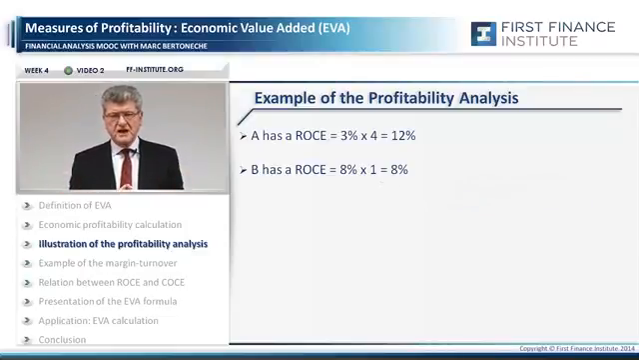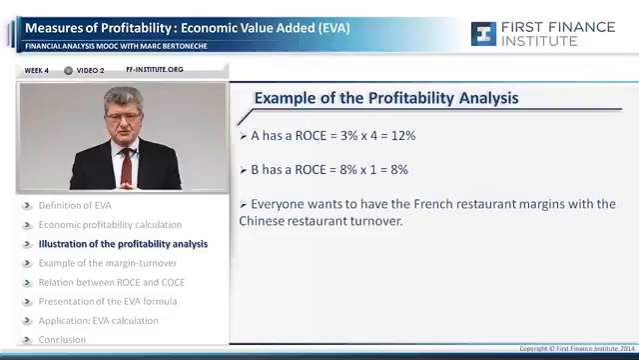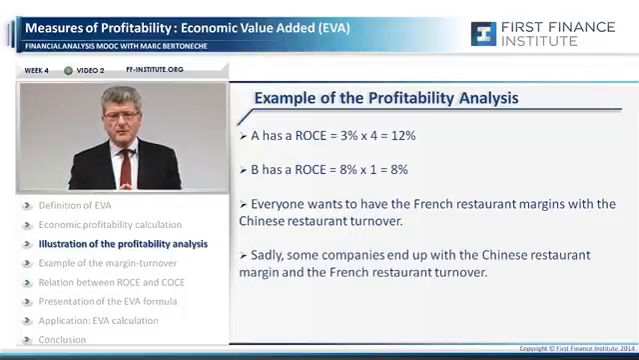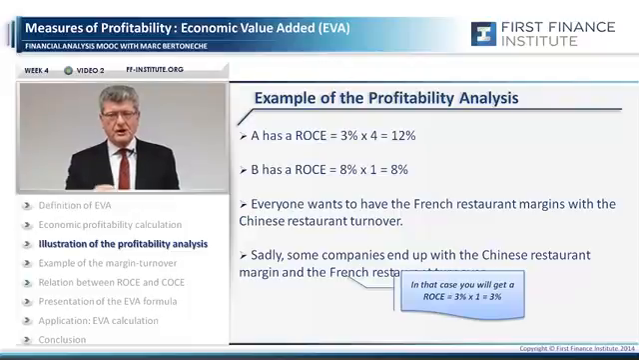Of course, everybody dreams of the French restaurant margins with a Chinese restaurant turnover. In my example, you'll get a return on capital employed equal to 8% multiplied by 4, 32%. Wow. But be careful not to end up, as some companies do, with a Chinese restaurant margin and a French restaurant turnover. In that case, you will get a return on capital employed of 3% multiplied by 1, which is 3%.